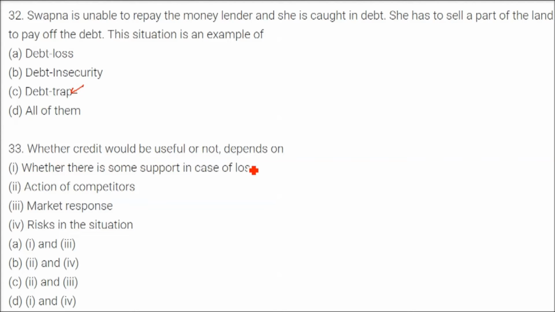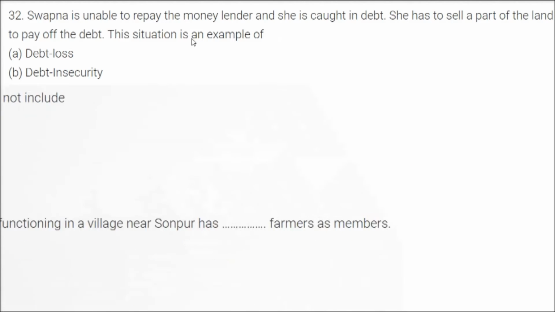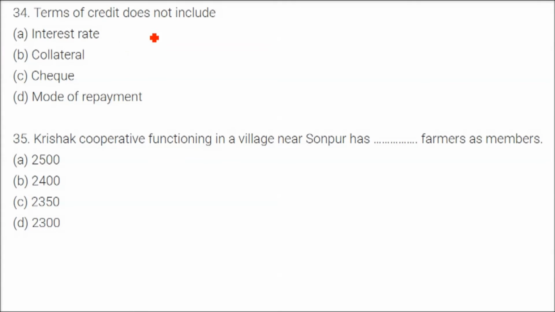Whether credit would be useful or not depends on whether there is some support in case of loss, and then we have risk in the situation. So D is the answer. Terms of credit does not include, udhar ki shartein, loan ki shartein. This does not include check.